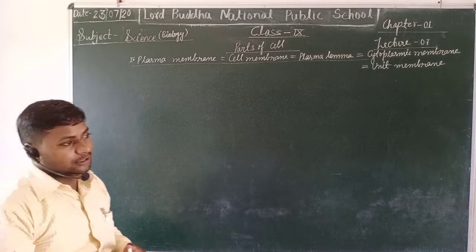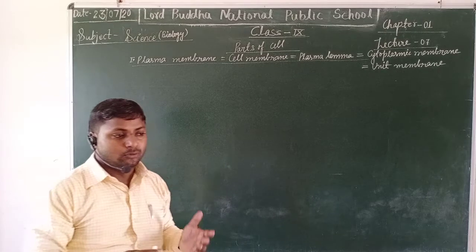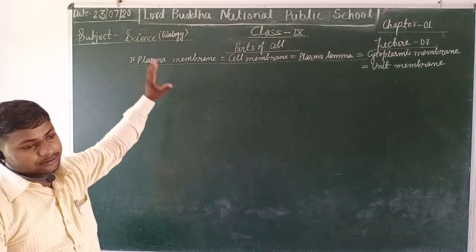Semi-permeability. What is semi-permeability?